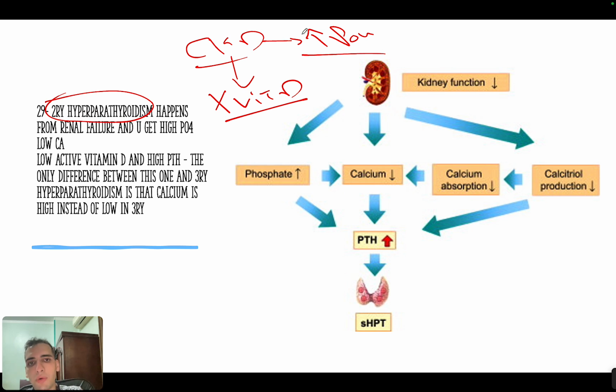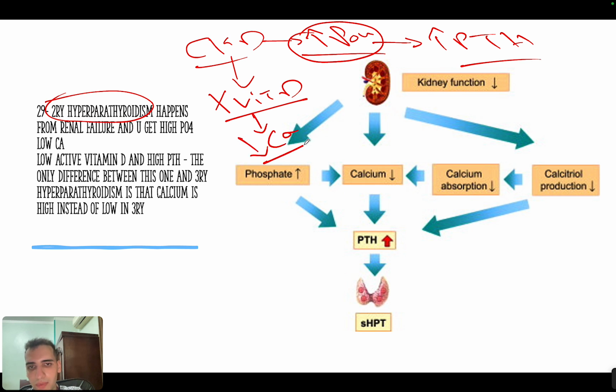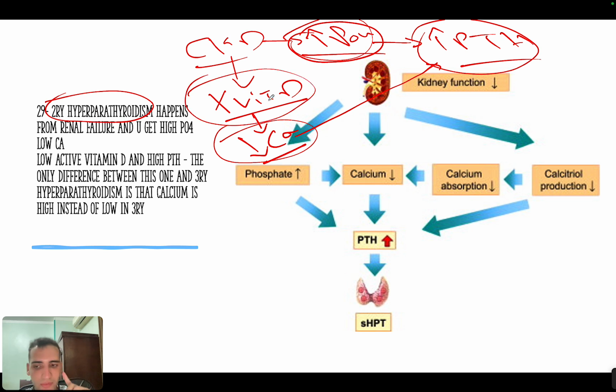Okay. Now, when you have a lot of phosphorus, you will have high parathyroid hormone because parathyroid hormone will hit the phosphorus. Okay. When you lose vitamin D, you will have low calcium, right? And you will also lose calcium because you cannot reabsorb it in the kidney. When you have low calcium, you will also have high parathyroid hormone. So secondary hyperparathyroidism will usually be high phosphorus, low calcium, low active vitamin D, and a high parathyroid hormone.